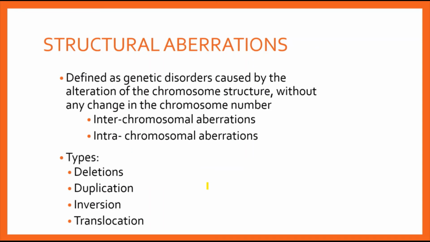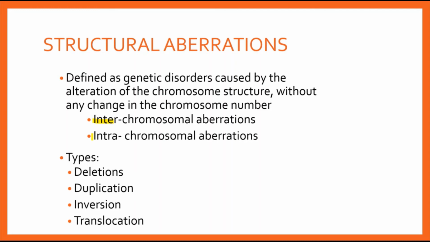Coming to the second type of aberrations, we have the structural aberrations. These are defined as genetic disorders caused by alteration of chromosome structure without any change in the number of chromosomes. Generally they result from breakage or incorrect rejoining of chromosomal segments during the meiosis phase. This may occur in a single chromosome, and may also involve more than one chromosome.